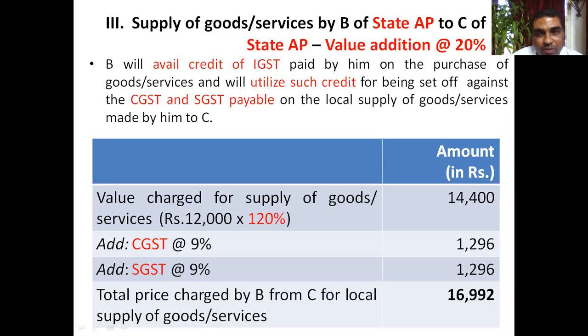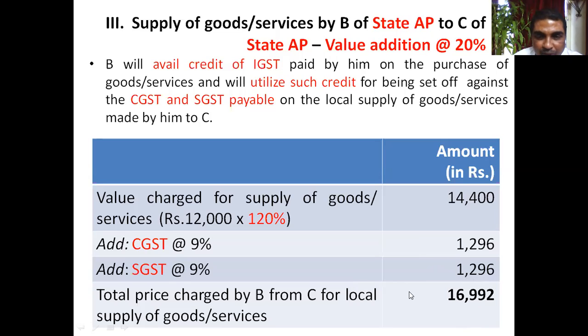So now, what B is doing is making a value addition of again 20%. So base value now becomes 14,400. CGST leviable is 1,296. SGST leviable again 9%. It comes to 1,296. Total price, both the GSTs and the base value taken together, is 16,992.